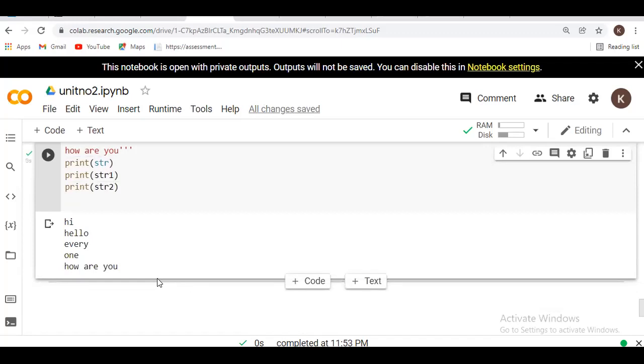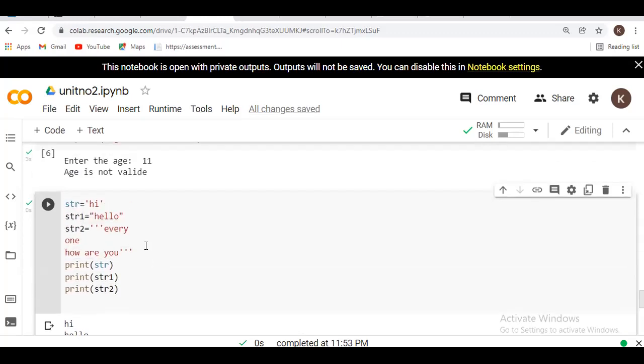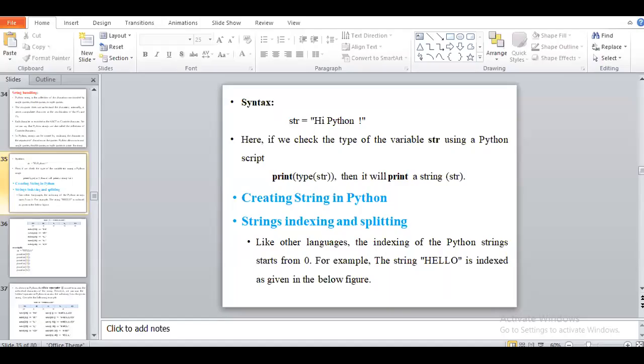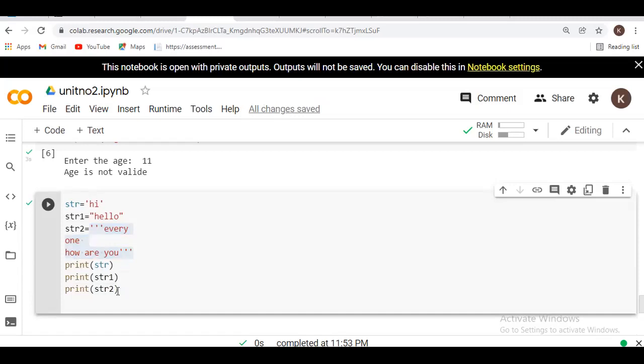After execution you have to see here, hi hello everyone, how are you, like that. The triple quote means we are using triple quote to display multiple lines. So it will be a simple representation of a string. Now, how to find the data type of the variable that we are declaring here.